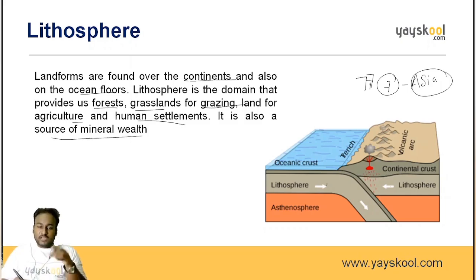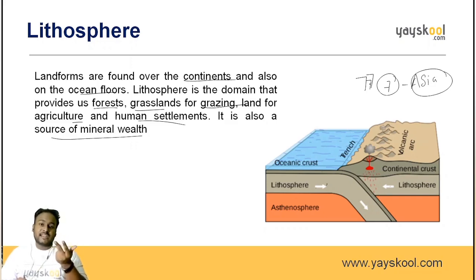Where do we get the food from? We get the food from the farmers who do the agriculture. That's right, from the plants. Where do the plants grow then? Land. Where do we build the houses? On the land only, right? On the lithosphere only. Do we build on the oceans? In the water? No. So that is known for human settlements.